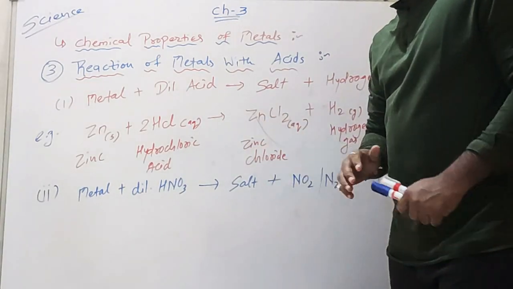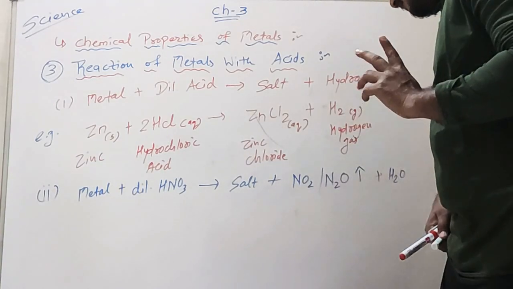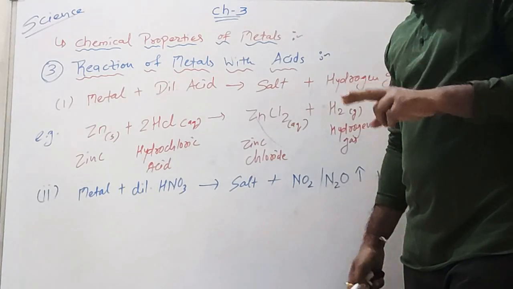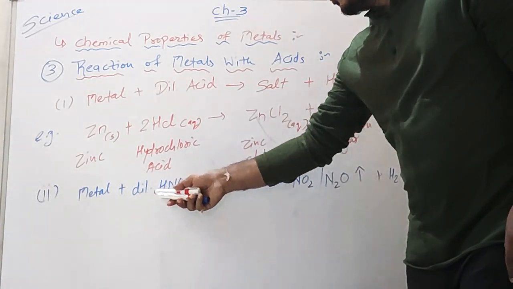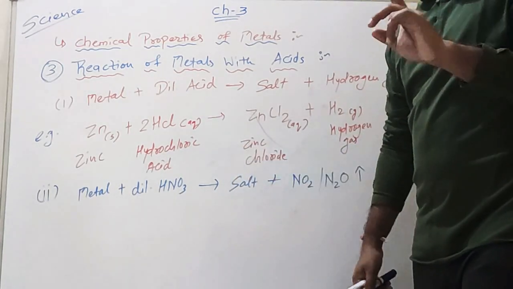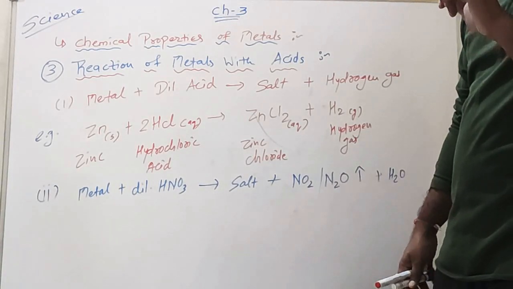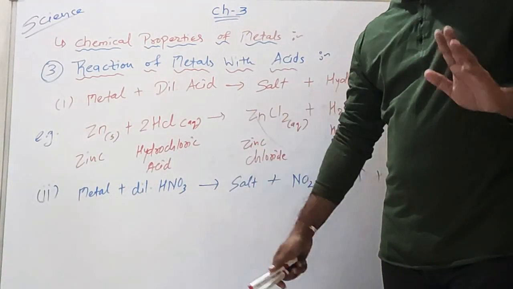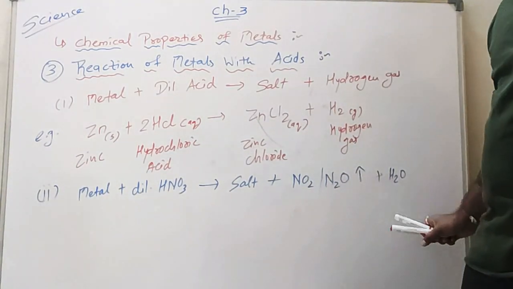But exceptional cases are there, magnesium and manganese. Only these two metals, magnesium and manganese, when they react with very dilute HNO3, hydrogen gas is evolved. Only for magnesium and manganese is hydrogen gas evolved when reacted with HNO3. Except these two, no metals can evolve hydrogen gas.